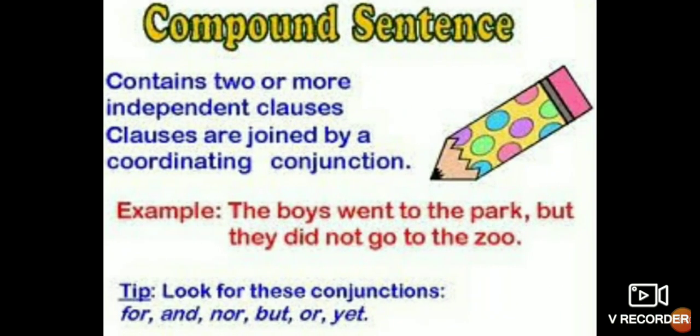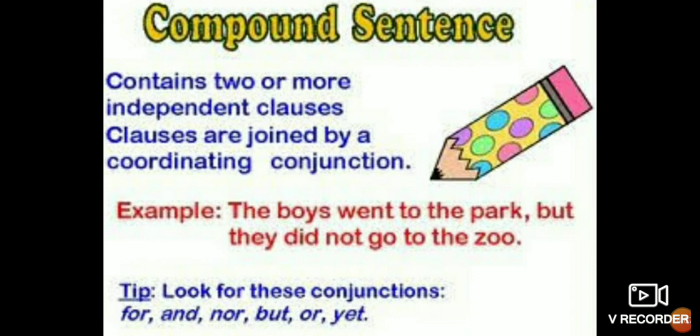Come to the compound sentence. What is a compound sentence? A compound sentence contains two or more independent clauses. Clauses are joined by a coordinating conjunction. Always remember, two sentences of equal rank are joined by the coordinating conjunction. Here both the sentences will be independent clauses, meaning principal clauses. Okay. The boys went to the park but they did not go to the zoo.